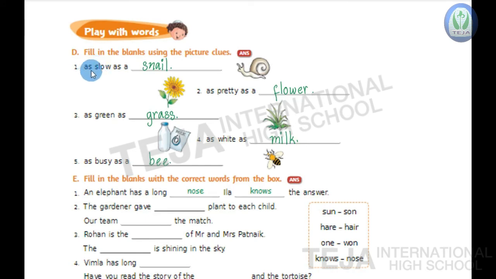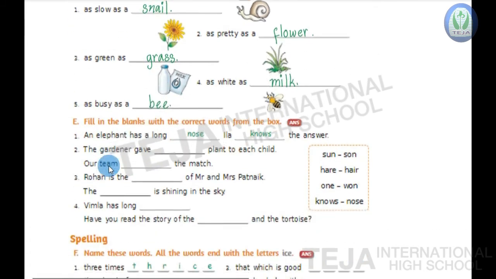Now once we'll read the fill in the blanks, children. All of you read along with me. As slow as a snail. As pretty as a flower. As green as grass. As white as milk. As busy as a bee.